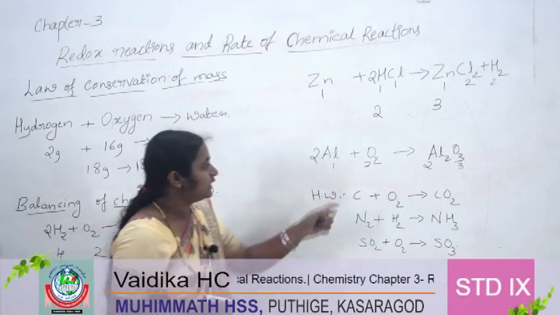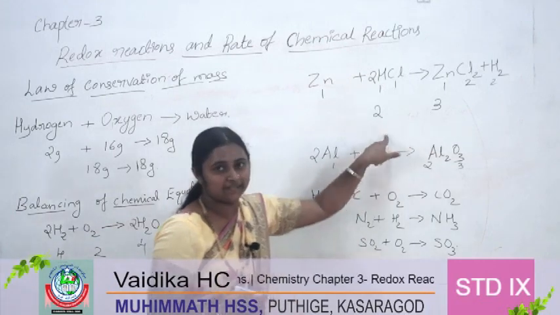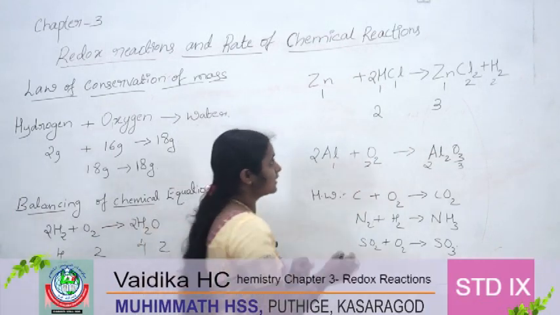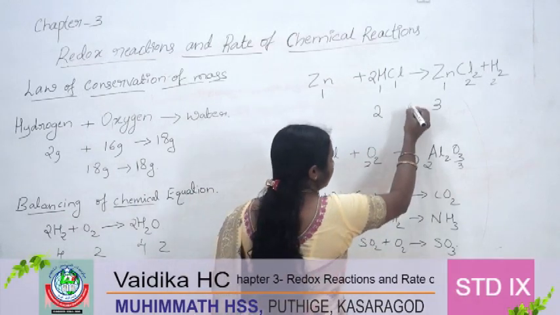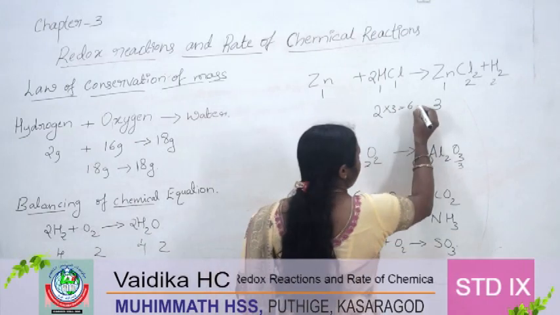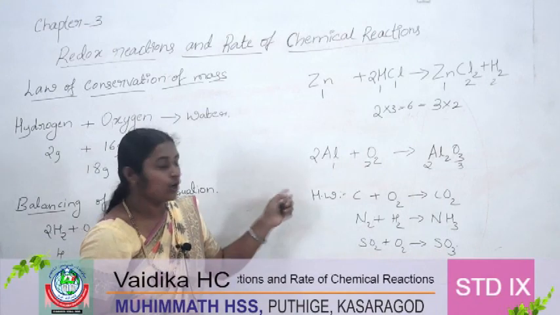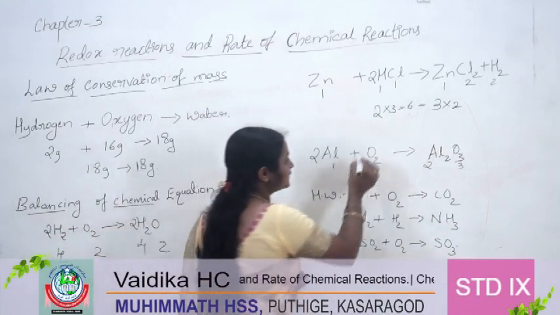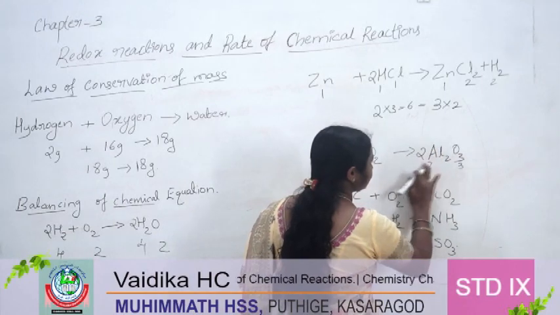So here we should take the common multiple of 2 and 3. What is the common multiple of 2 and 3? It is 6, right? How will we get the 6? 2 into 3 equal to 6 and also 3 into 2, 6, right? So we have to write 3 here and the 2 here.